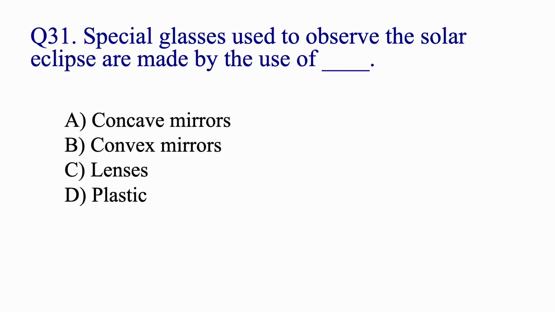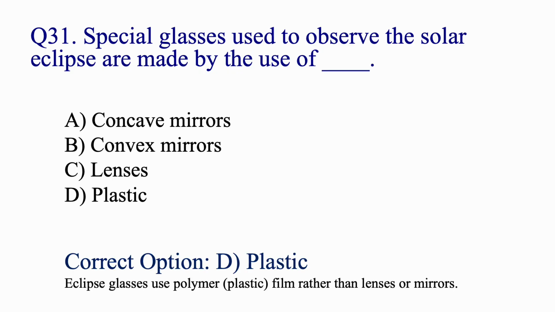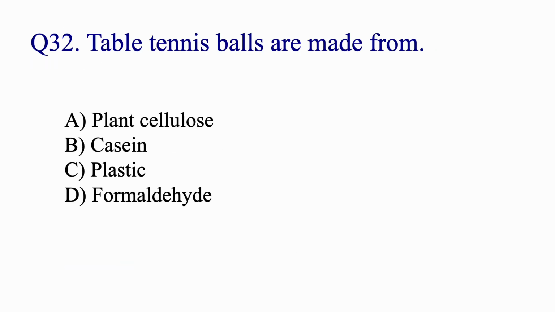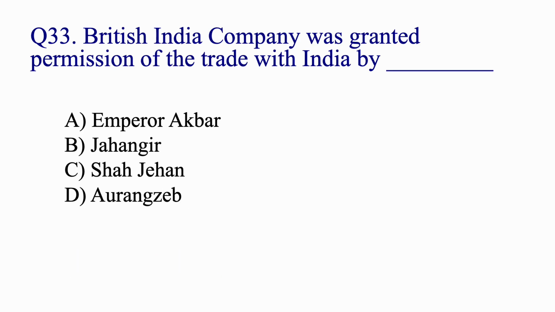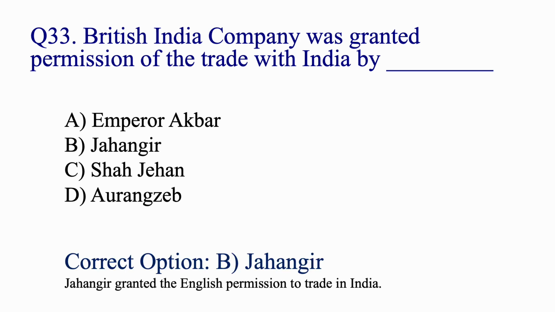Special glasses used to observe the solar eclipse are made by the use of plastic. Table tennis balls are made from plant cellulose. British India Company was granted permission of the trade with India by Jahangir.